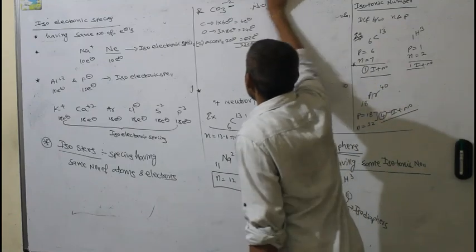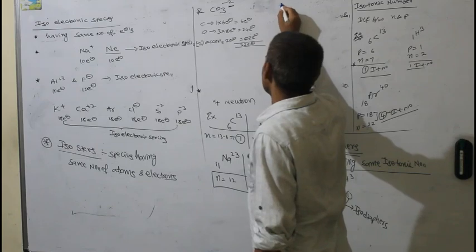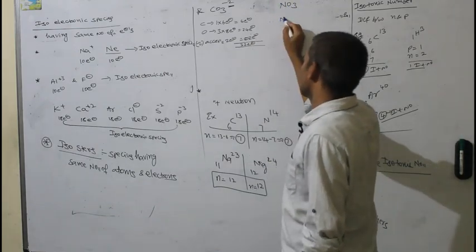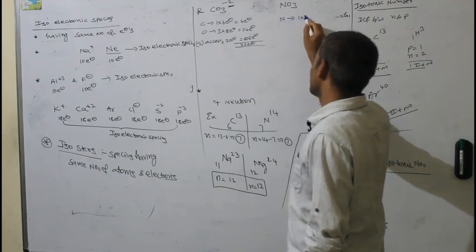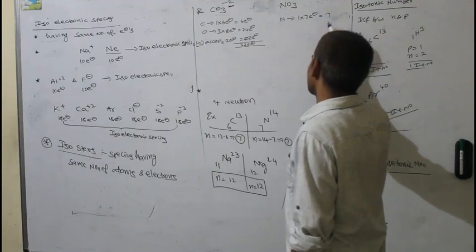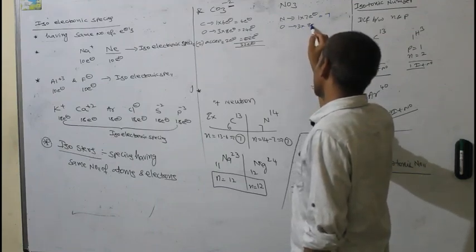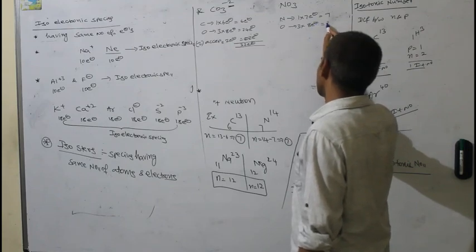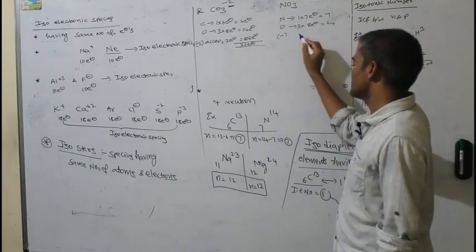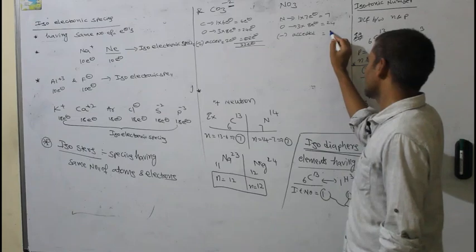Same way, come to nitrate, NO3 minus. Nitrogen present is one, and each consists of 7 electrons. Oxygen, 3 present, each consists of 8 electrons, that is 24. Minus 1 charge is there. Minus 1 means accepted one, so that is 1 electron.